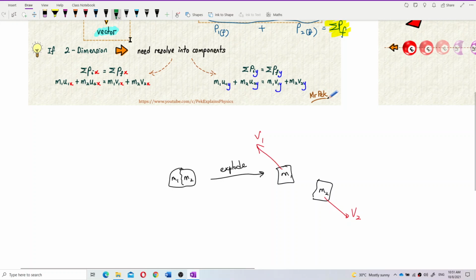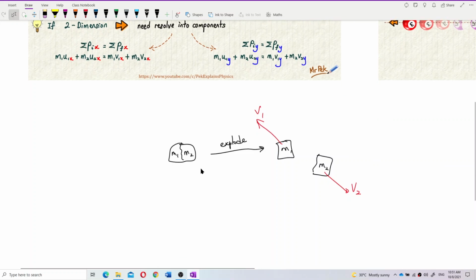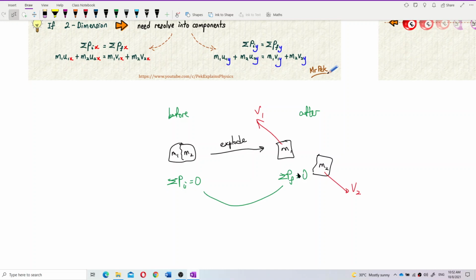So from here we can see this is before and this is after. Before explosion, what is the total momentum? The total initial momentum is 0. So after explosion, the final momentum must also equal 0, because the total initial and final must be equal.